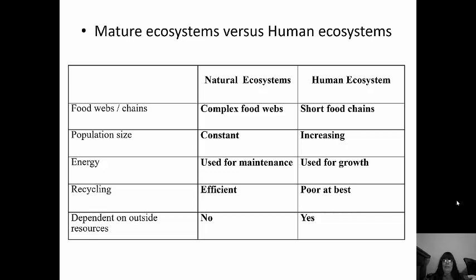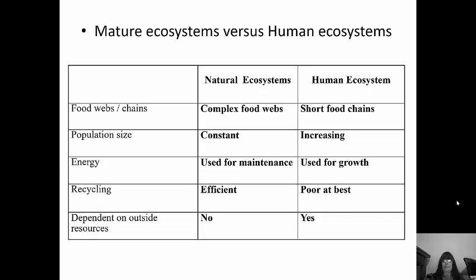Recycling in natural ecosystems is very efficient. Recycling in human ecosystems is very poor. And natural ecosystems do not depend on outside resources like human ecosystems do. Now make sure you know this chart because you're going to have a matching question on your test where you need to know this.